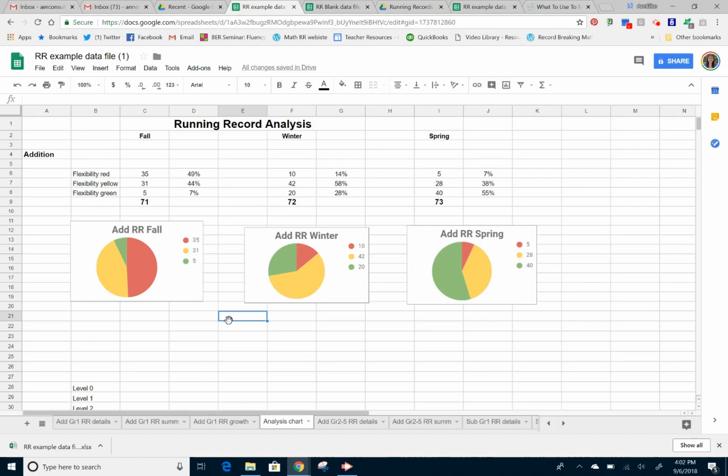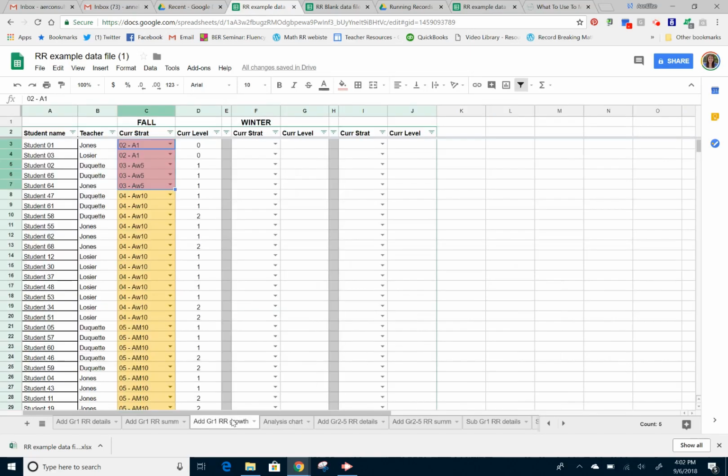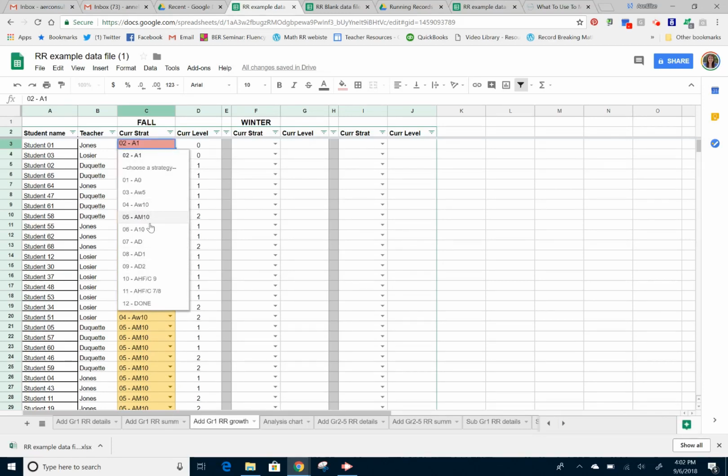If you're curious, a really advanced part of the spreadsheet would be if you wanted to learn about how I entered the codes to be a drop-down menu. So these things here that you're able to choose the strategy from the list, because if you have everyone typing in certain codes like that, someone's going to put an extra space in and then it won't count within the other data. So for any of the things that are consistent, I like to create a drop-down list. That was done within data validation. You can use the help button within Excel or Sheets to look up data validation.